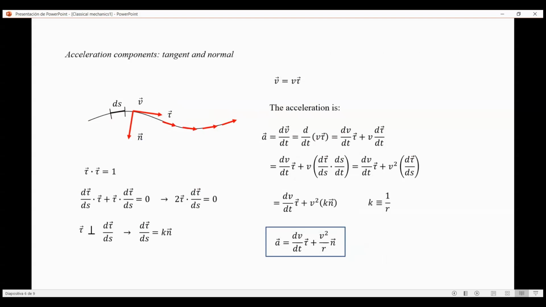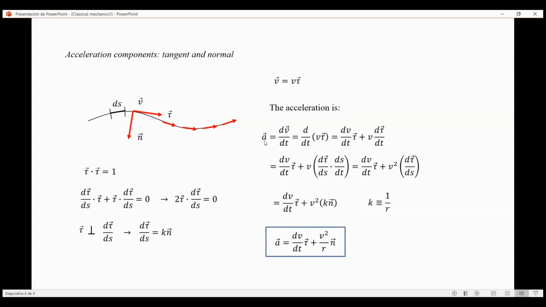Okay, for those of you that say, okay, and how do you know that the acceleration is separated into tangent and normal components? Well, suppose here, let's assume this is a curve, and here is an infinitesimal path of the curve. Here is the projectile traveling with velocity v, and at a certain point we have a tangent to the curve and a normal to the curve. So the velocity, of course, is tangent to the curve, with tangent unit vector which I will call tau.